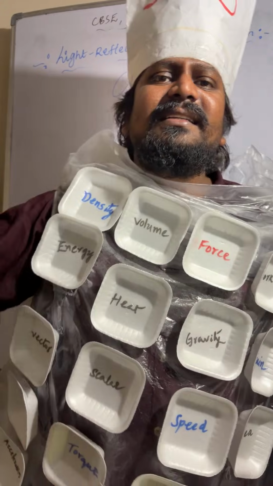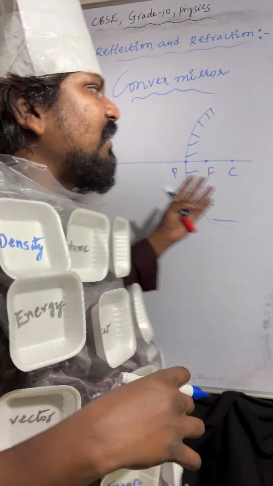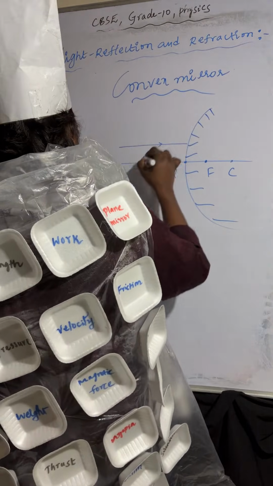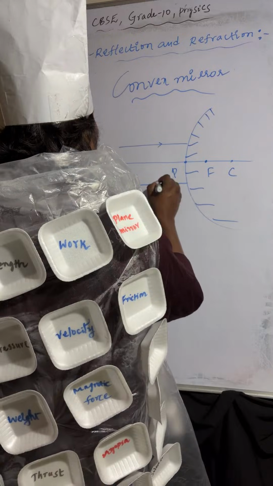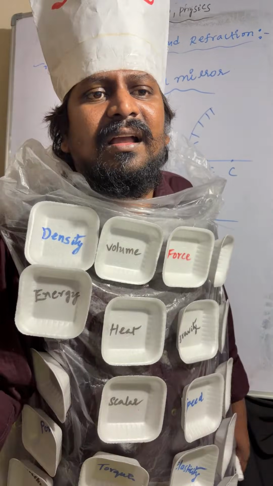Object is placed at infinity, image is formed at focus. How many light rays are required? Minimum 2 light rays are required.